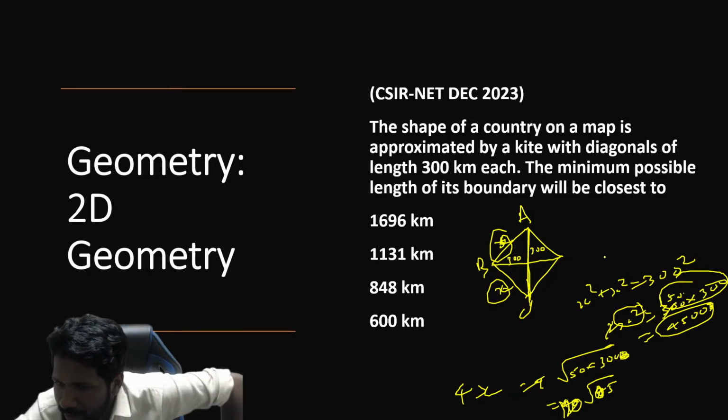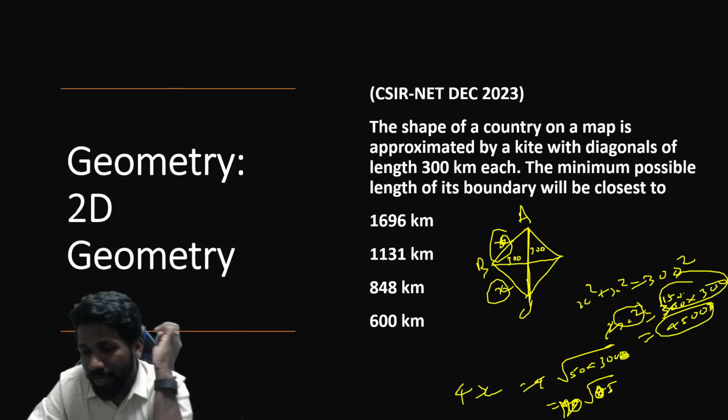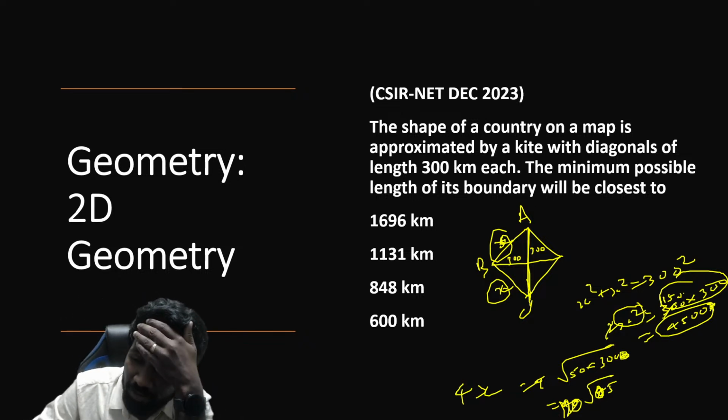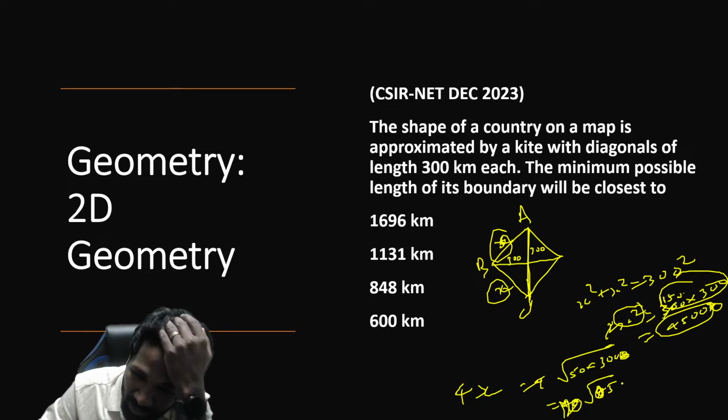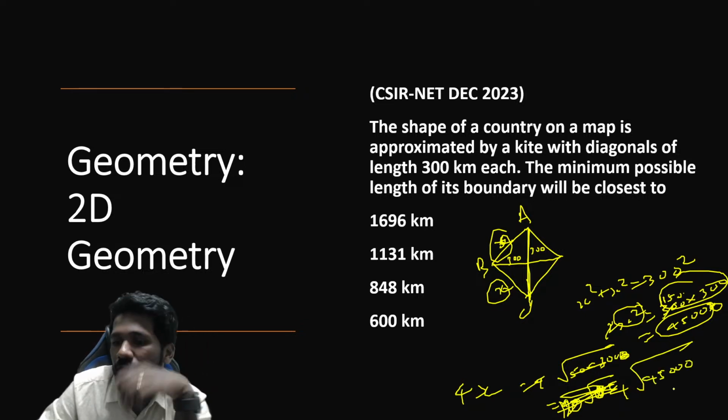I made a mistake in the calculation when I did it. Diagonals 300, so 300 square itself. So 2x square equal to 300 square. Yeah, it is okay. That is correct only. This is a mistake. It is not 4,500. It is 45,000. So I'll just write down once more. So 4 square root of 45,000.